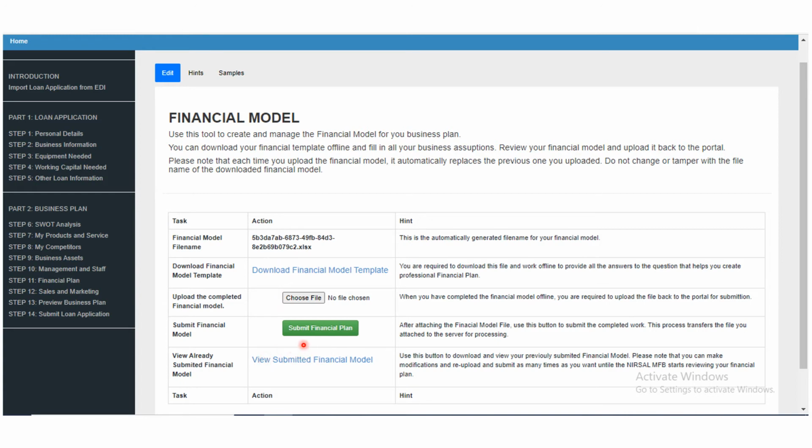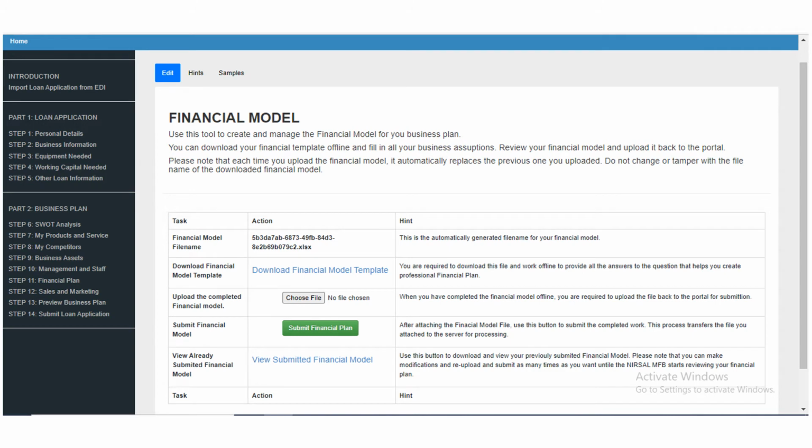After that, you say submit business plan. So you will now submit your business plan. If you want to view it, you can click here to view the submitted financial model, sorry, not business plan, financial model. If you click it, you'll be able to view everything that you have submitted. Once that is done, you now go to step 12.